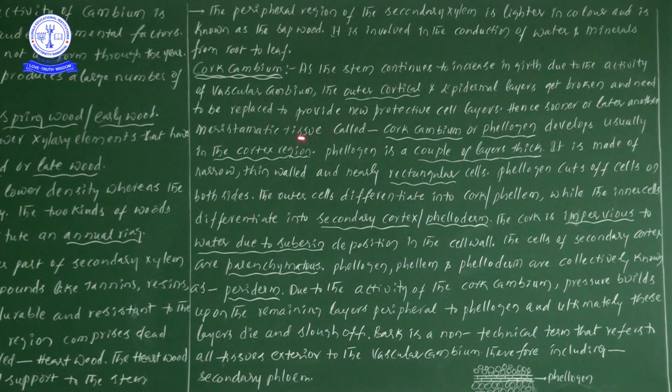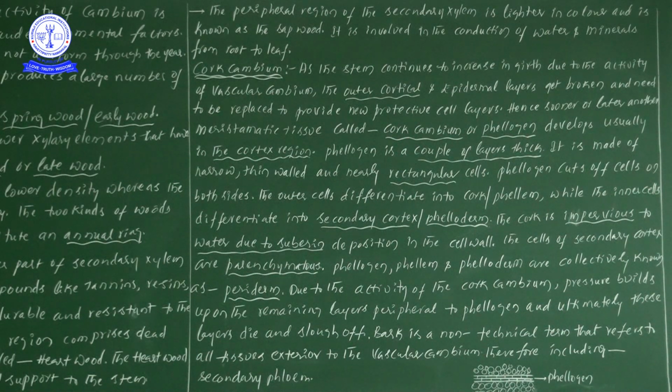Meristematic tissue is developed by the process of redifferentiation, in the region of the cortex. This meristematic tissue developed in the cortex region we call cork cambium or phellogen.